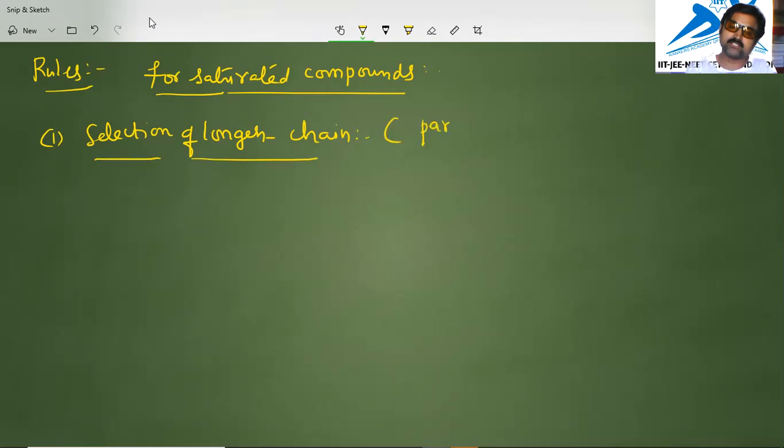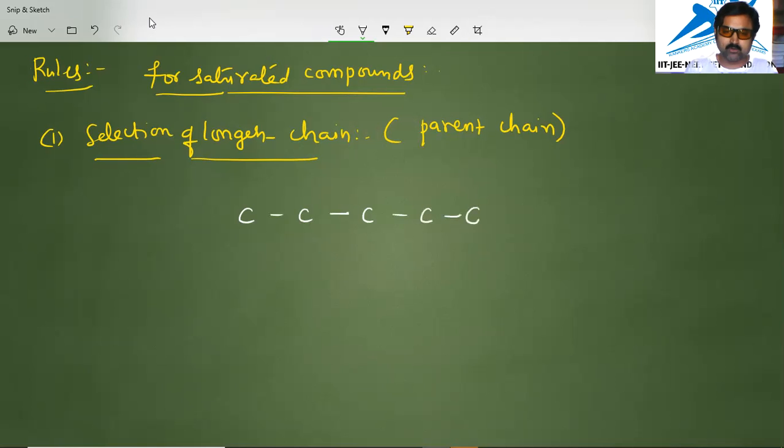Another name for this one is parent chain. And all other carbons that are not included in the parent chain are called the side chain. Suppose you consider an example like this, I am writing an example, let us see. Carbon, carbon, carbon, like this 4 are there. One more I want, I'll add it.